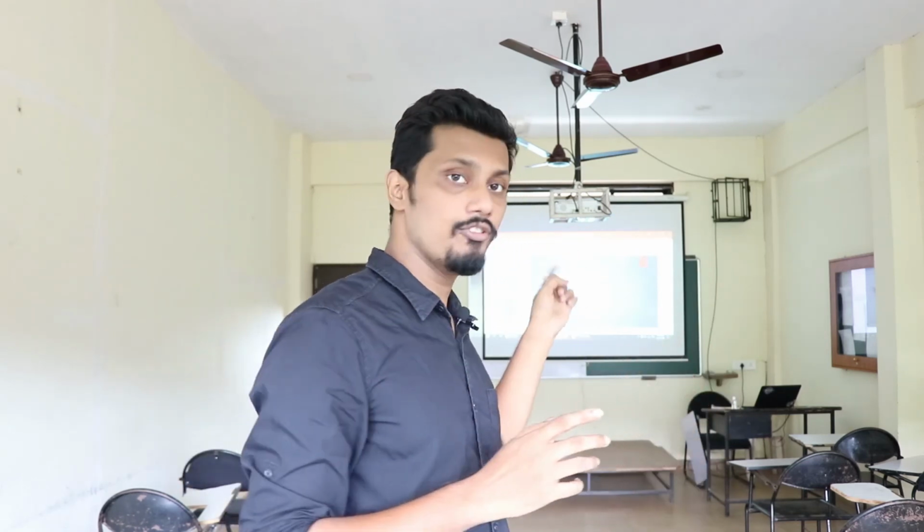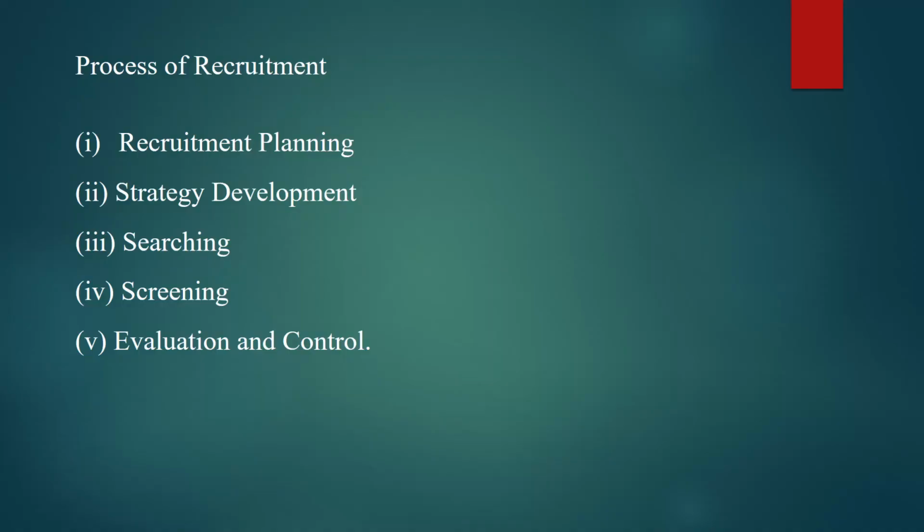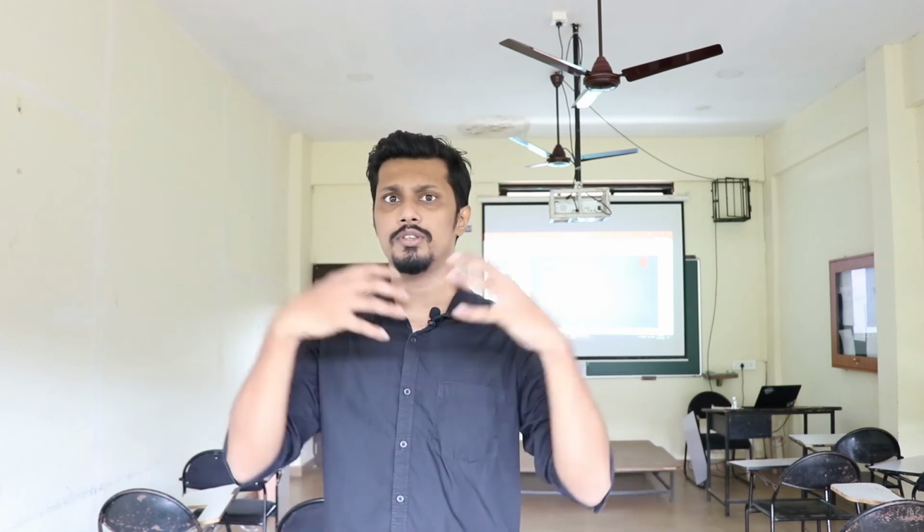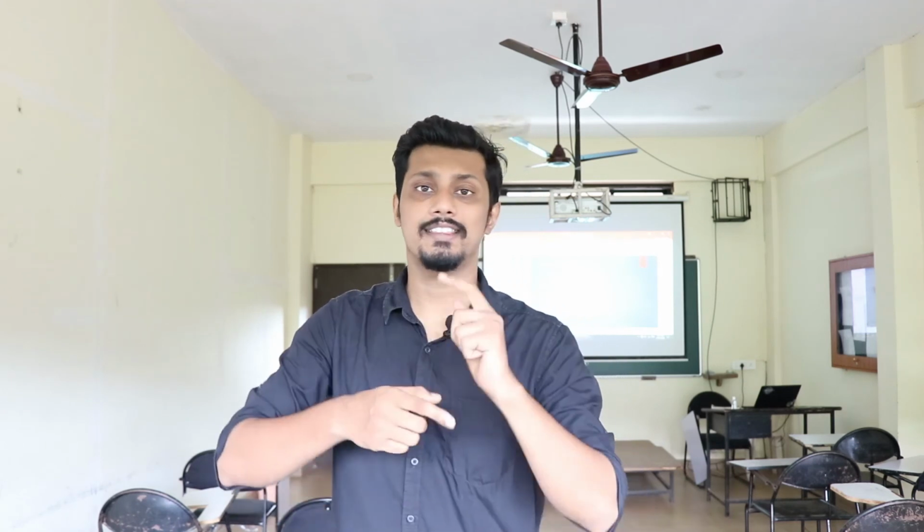Once you do that, the next process is evaluation and control. You evaluate the prospective list and find out whether there is any deviation in your plan. Do you have to change the recruitment planning process? Does something extra have to be done? Let's say you went for the advertisement process only, and you found that during this process you didn't get any qualified people. You got a pool of people and screened it down, but you did not find the right, perfect candidate. That is the evaluation that you are doing. Then you may change it.